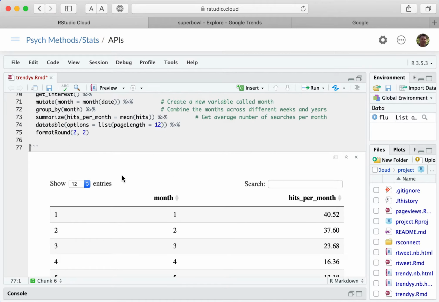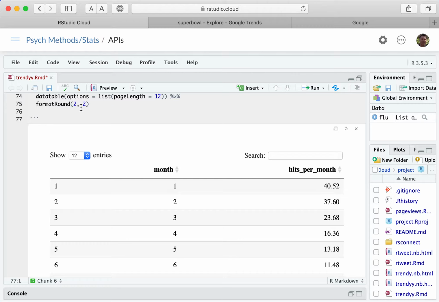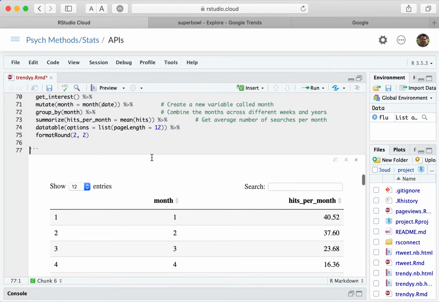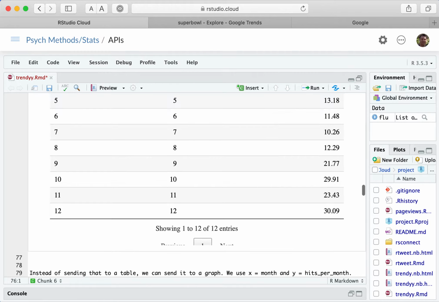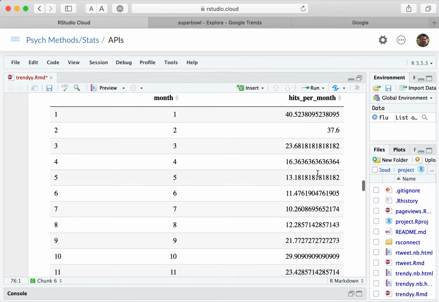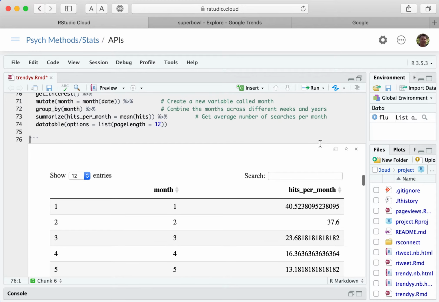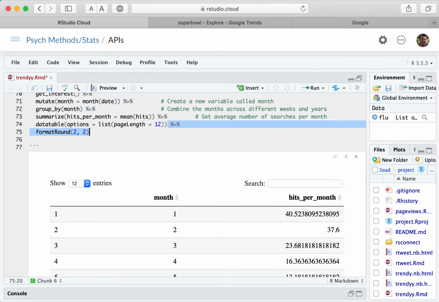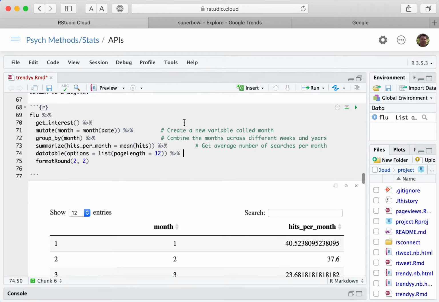The other thing I did is I rounded the second column, which is this hits per month, to 2 digits, and that's what that format round 22 does. And so if I delete that and then run it again, you get this ugly thing here. And so I think it looks a little nicer to round it.